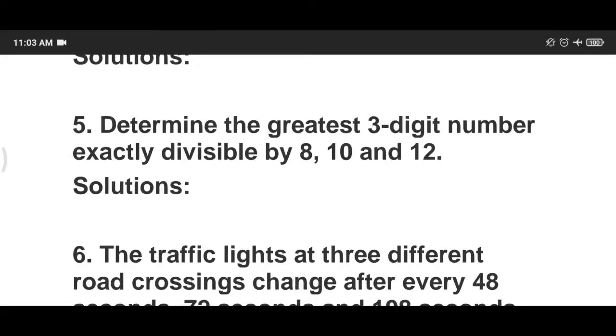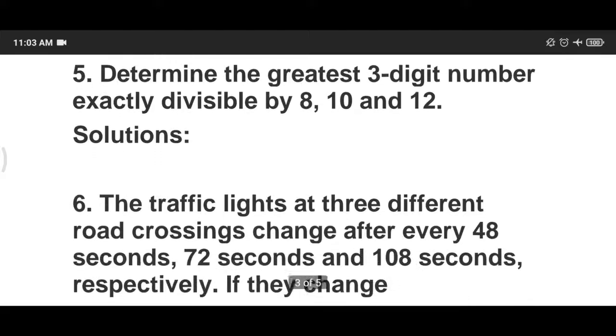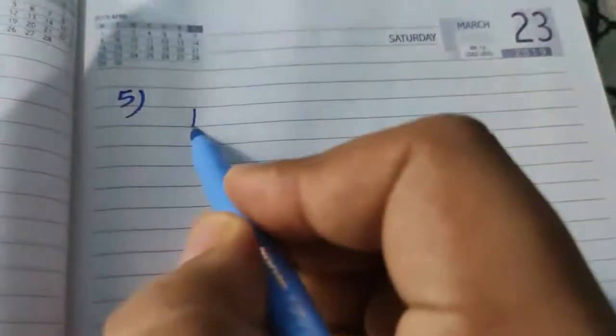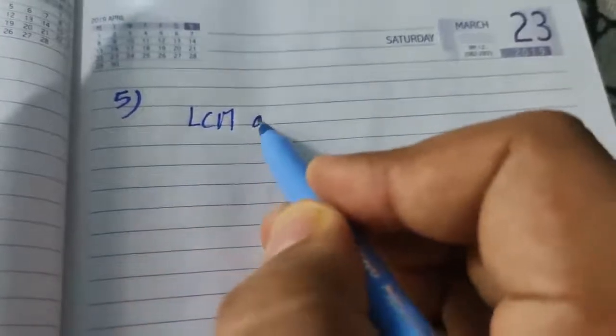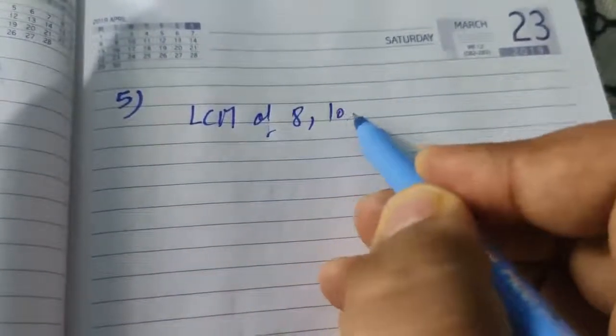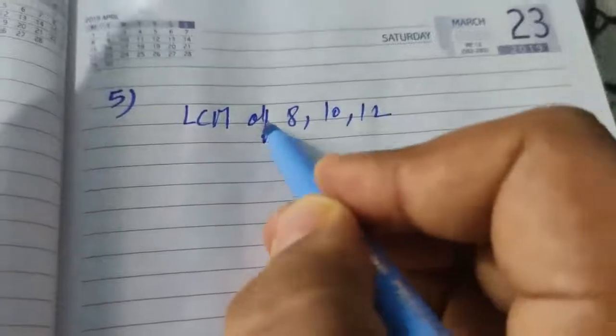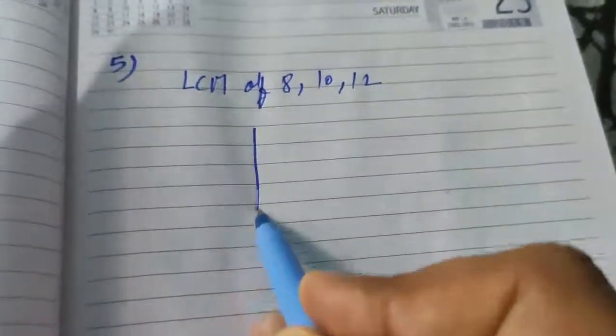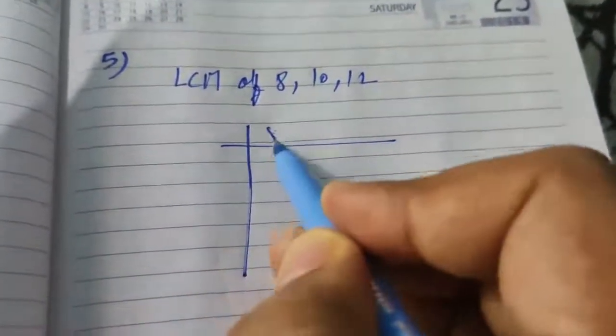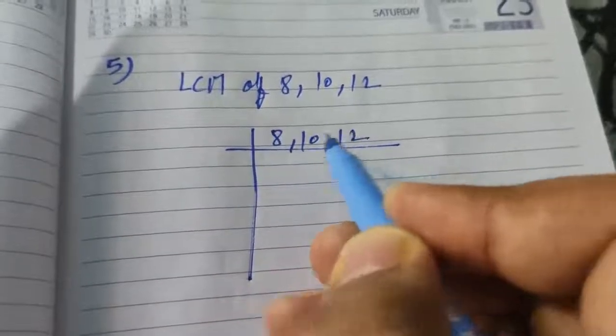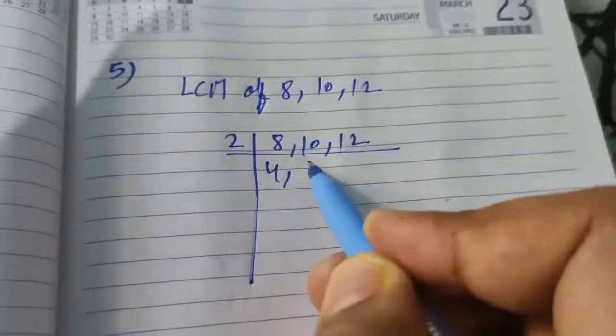Now this is question number 5. Determine the greatest three-digit number exactly divisible by 8, 10 and 12. In question number 5, again we have to find the LCM of 8, 10 and 12. For solving this, we will use the division method. 8, 10, 12 divided by 2.